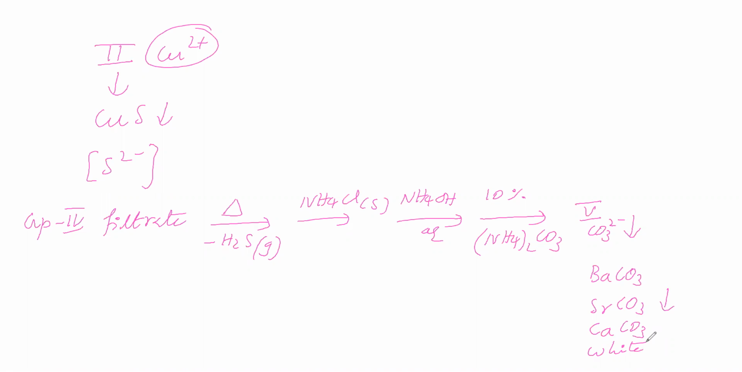Then group 6. Group 6 is magnesium. For magnesium, directly take the salt. We are dissolving the salt in water and getting a salt solution. To this salt solution, we will add the group 6 reagent.